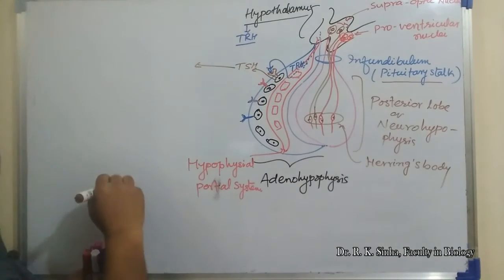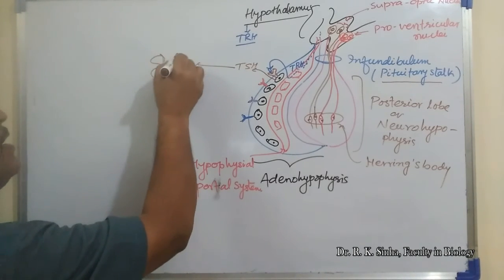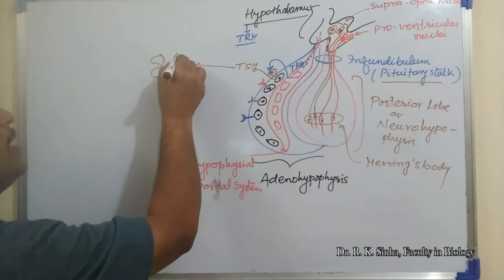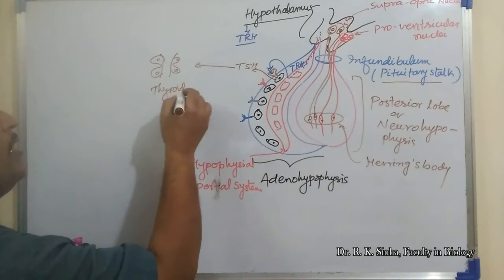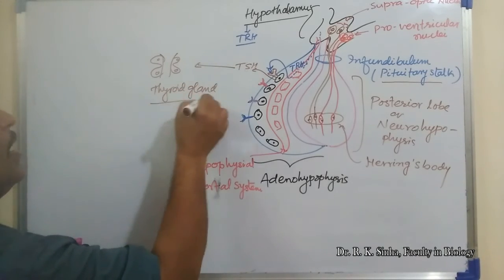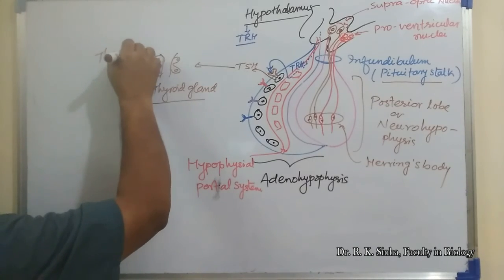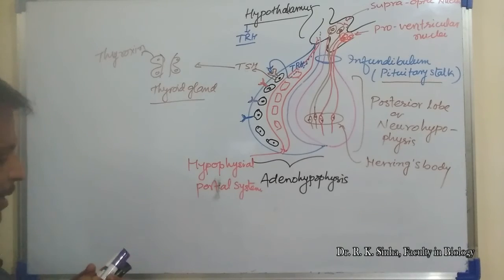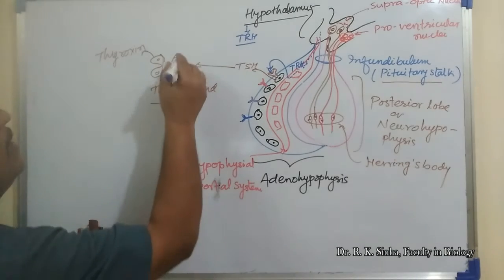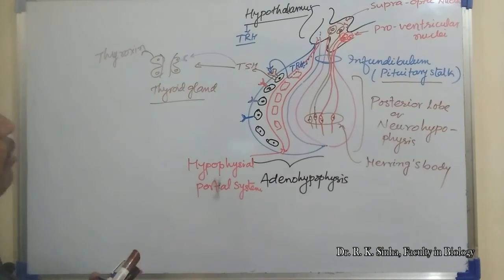It will be transported through the blood circulation and will activate this thyroid gland, and it will stimulate the thyroid gland to release the hormone, and that will be thyroxine. Thyroxine means its receptor is present on the surface of the cells of the thyroid gland here, like this. It will bind here and will activate the thyroid gland to release thyroxine.